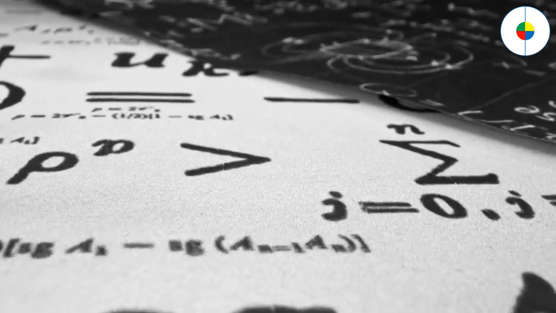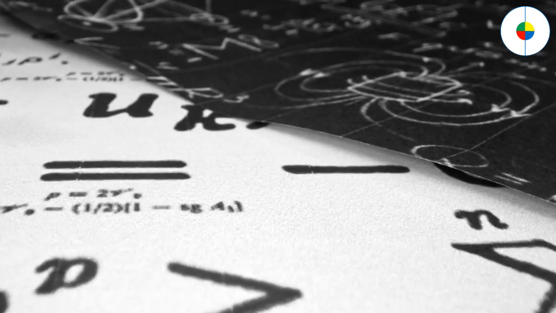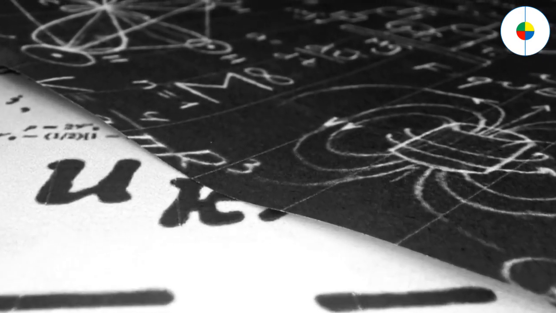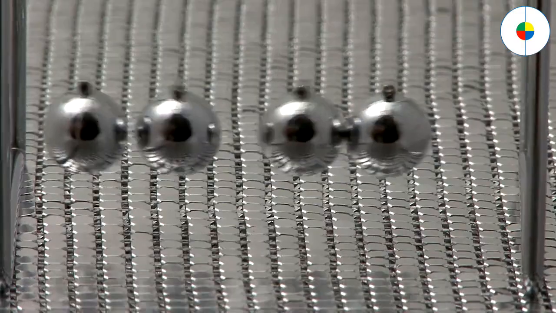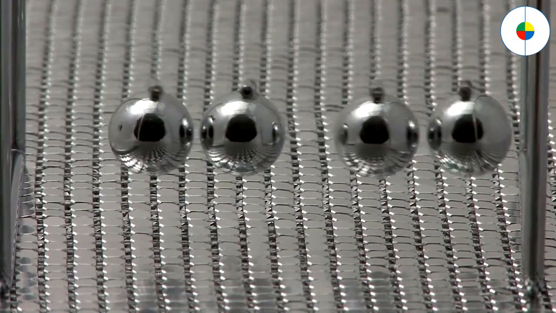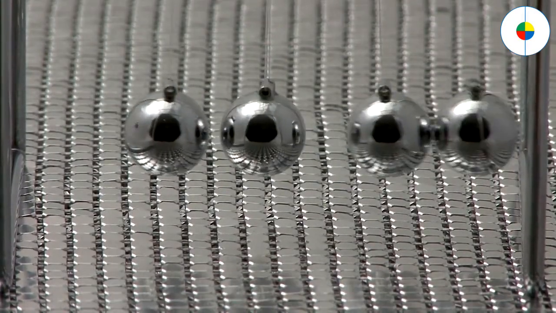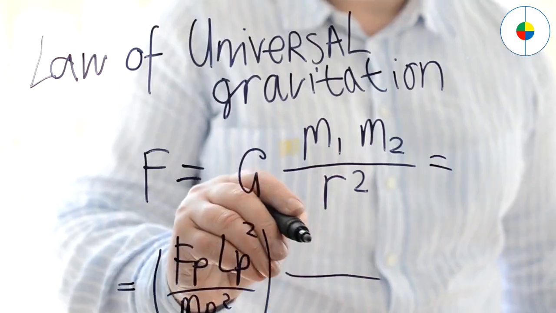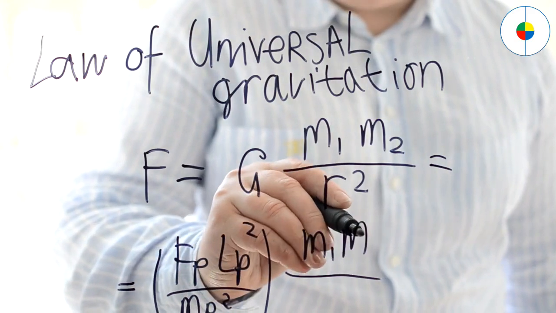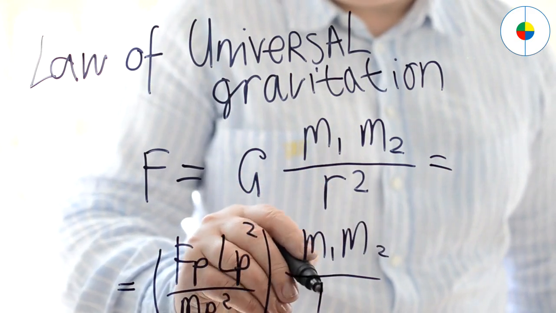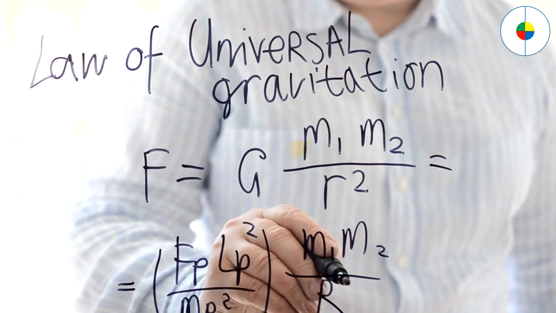Newton's second law. The acceleration of an object is equal to the net force on an object divided by the mass of the object. Newton's third law. Forces act in pairs. For every action, there is an equal but opposite reaction. Newton's law of universal gravitation is a very famous formula, which explains the force between any two objects.